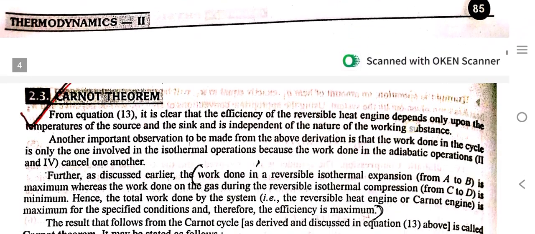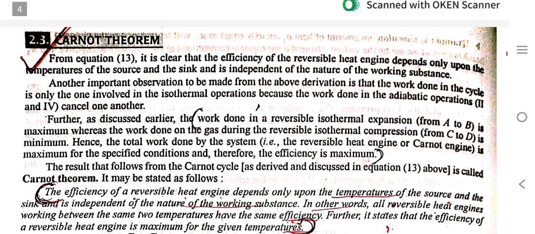And next is Carnot theorem. It is clear that the efficiency of a reversible heat engine depends only upon the temperatures of the source and the sink and is independent of the nature of the working substance. Another important observation from the above is that the work done in the cycle is only that involved in the isothermal operations, because the work done in the adiabatic operations cancels each other.